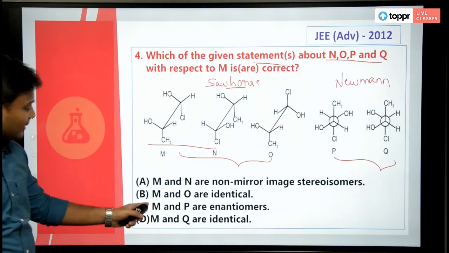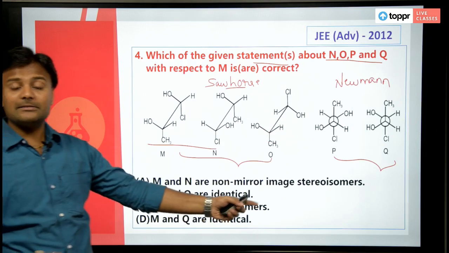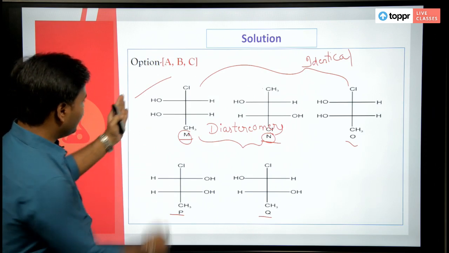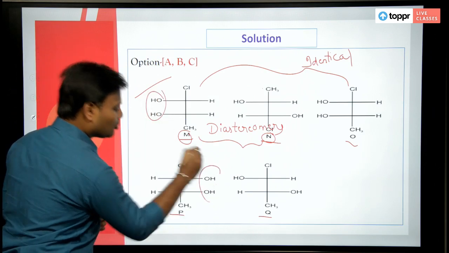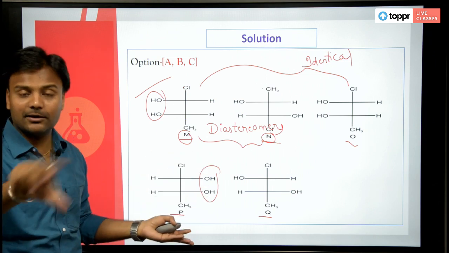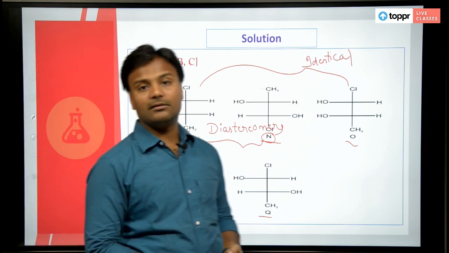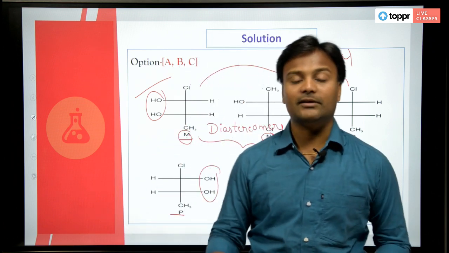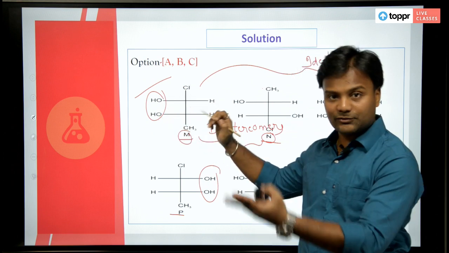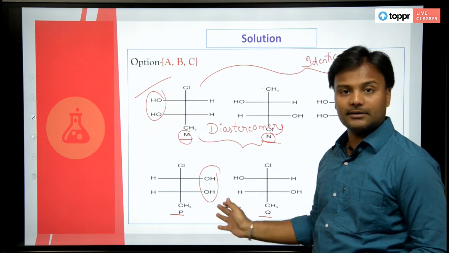The next one, M and P are enantiomers. Enantiomers means exactly opposite. You can see these two OH are here, but these two OH are there. Exactly opposite, yes, they are enantiomers. No need to find out the absolute configuration whether it is R or S, just by looking at the structures: OH groups on the left side here, OH groups on the right side here.